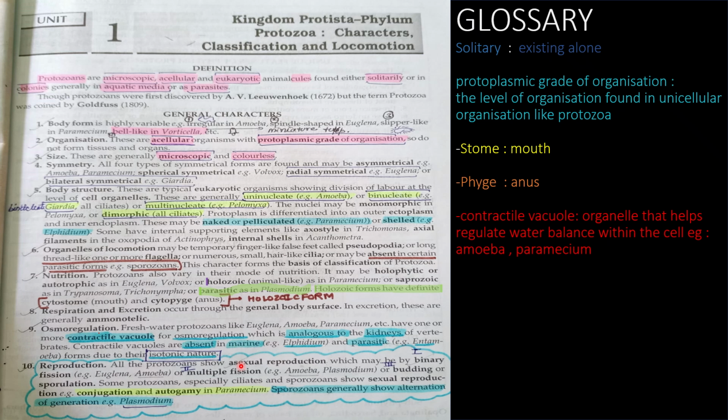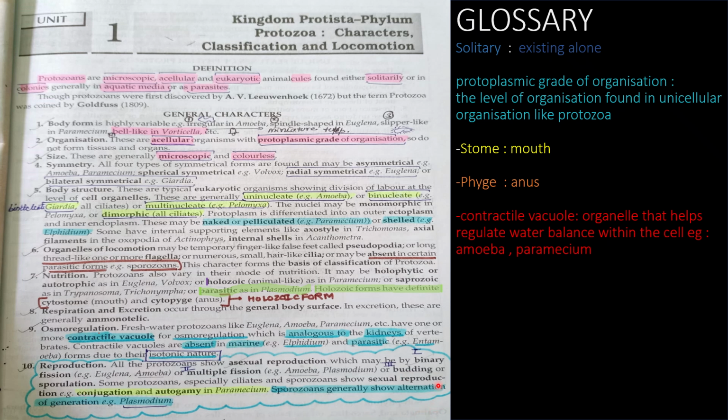The last but not the least characteristic is reproduction. All the protozoans show asexual reproduction, which may be binary fission, okay, or multiple fission. So the examples are given. For multiple fission, amoeba is there and plasmodium, and for the binary fission, euglena and amoeba. Amoeba shows both multiple fission and binary fission. Okay, or budding or sporulation.